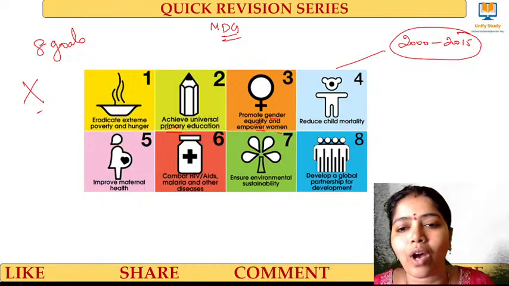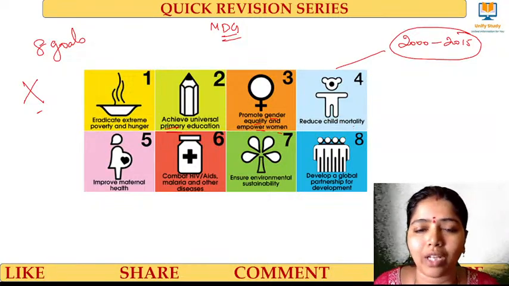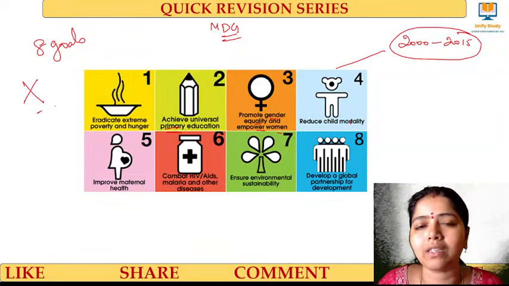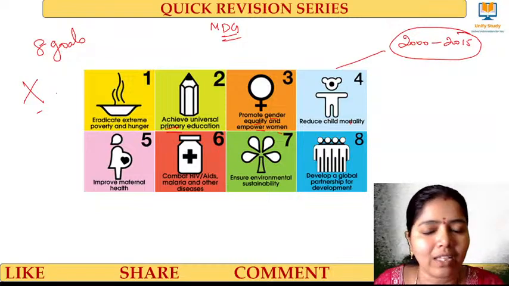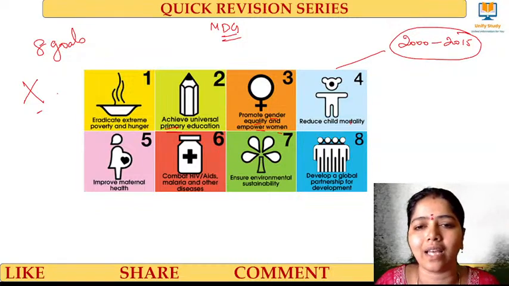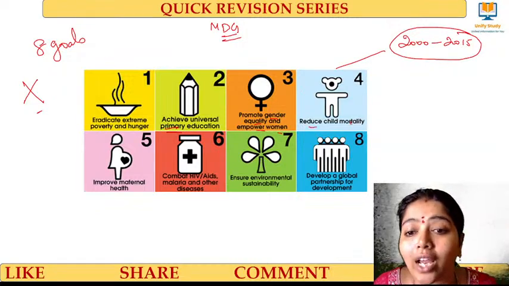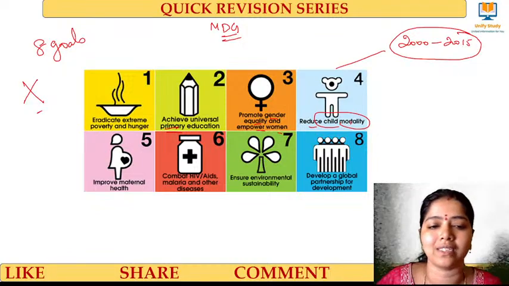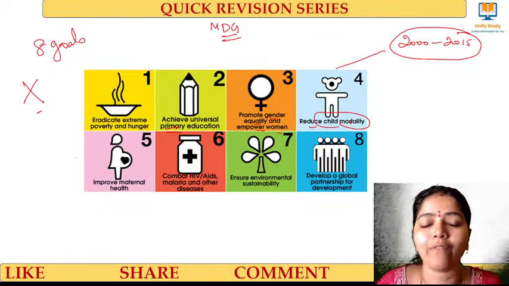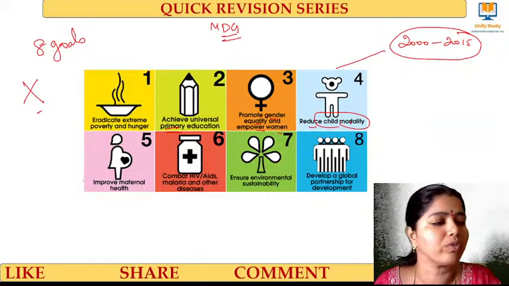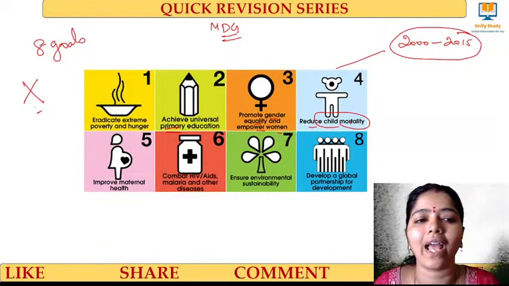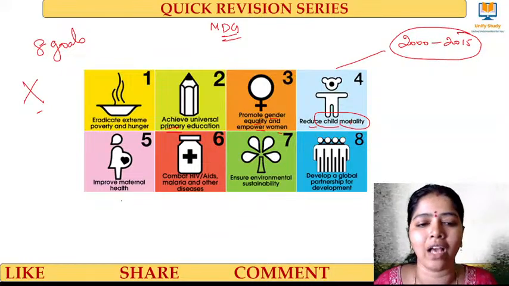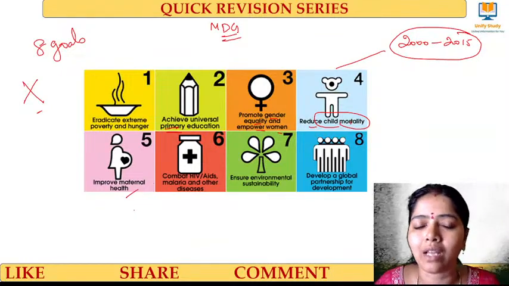And then I have to reduce child mortality. In his place, his mother is very weak, so the children are dying very often. So I have to reduce the child mortality in this place. For that, I have to improve maternal health. When I improve maternal health, child mortality will decrease. So I concentrate on mothers being healthy. I have to improve the maternal health of that place.